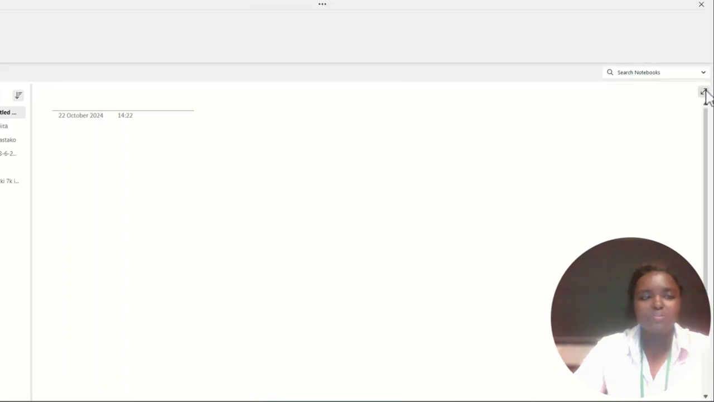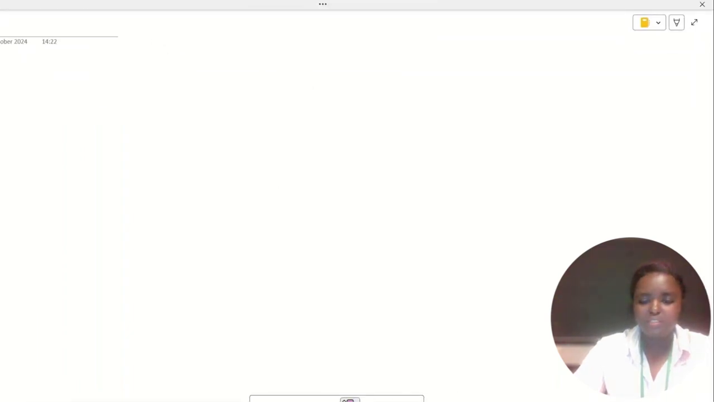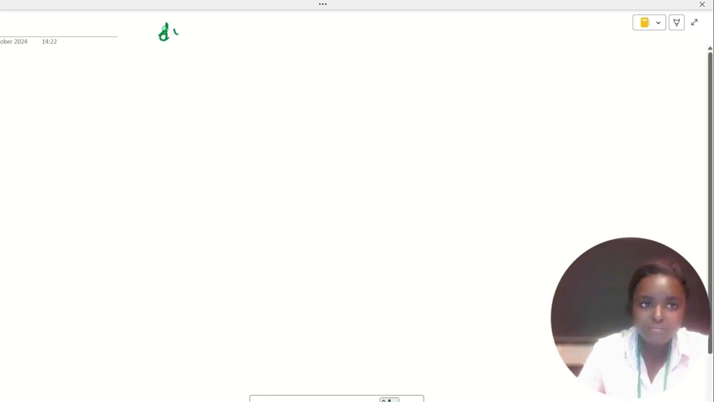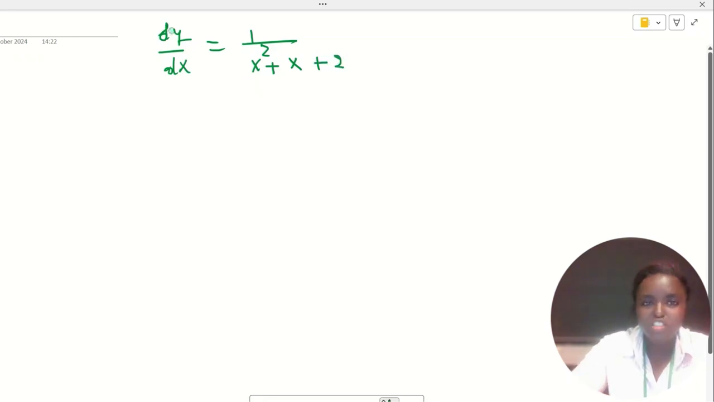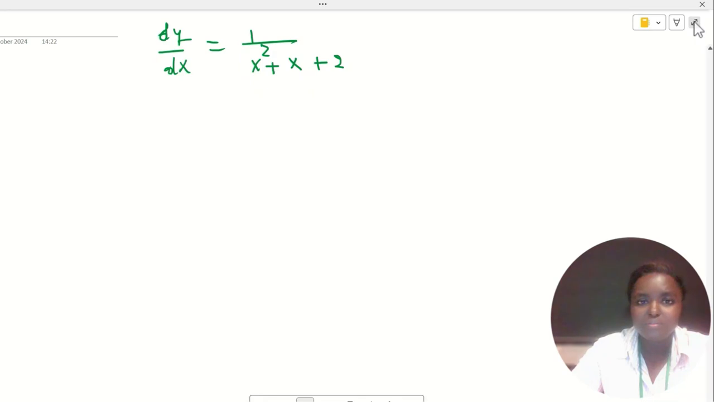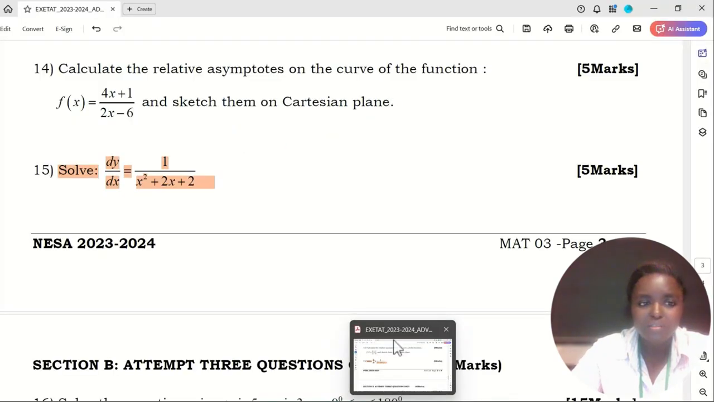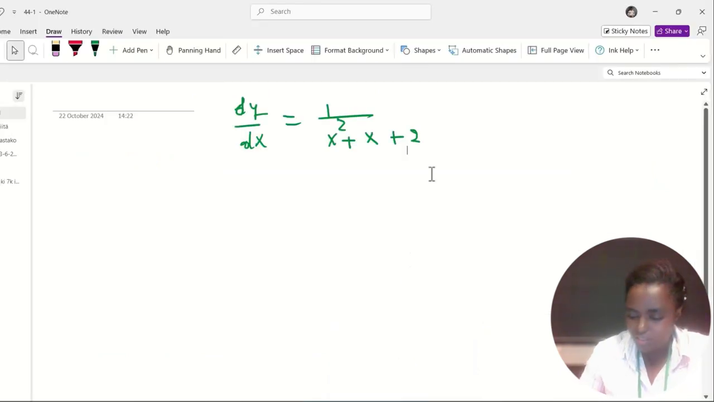Solve this differential equation. The differential equation that we are asked to solve is dy over dx equals 1 over x squared, is it minus or is it plus? I don't know. Let me check before I mess up. It's 1 over x squared plus 2x plus 2.